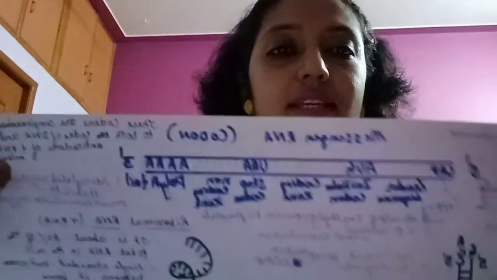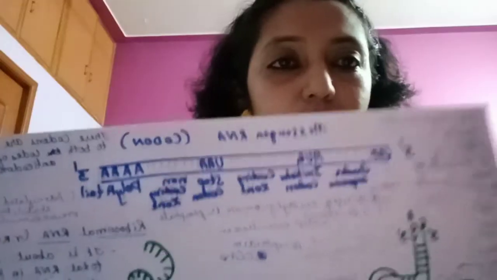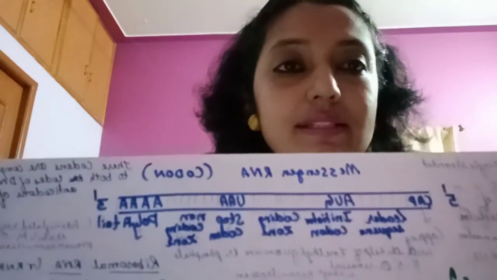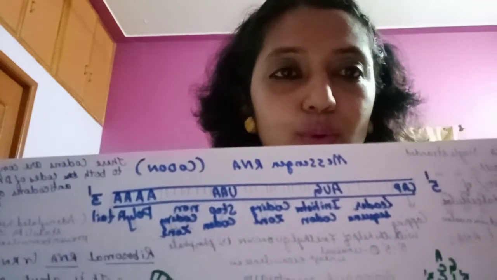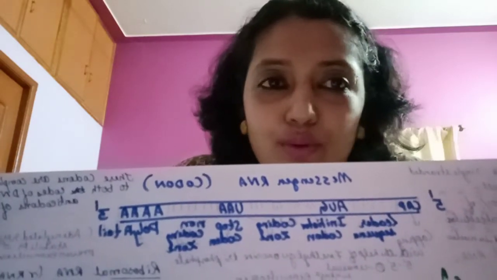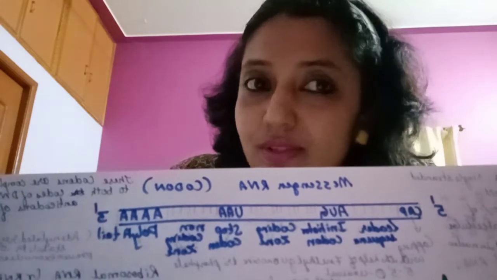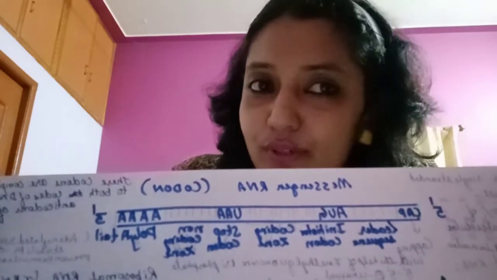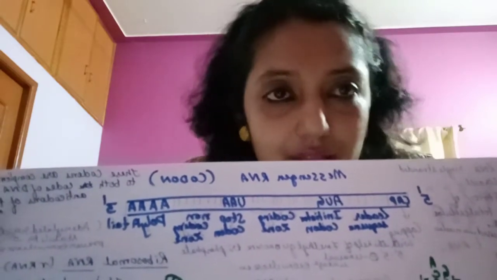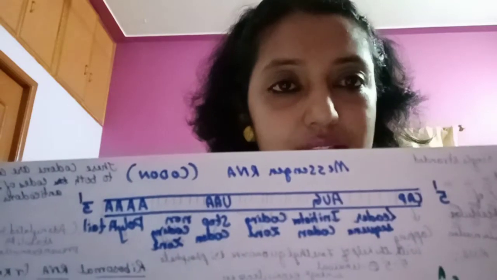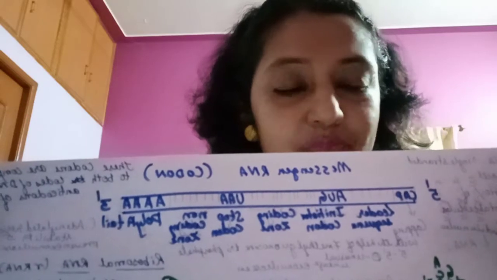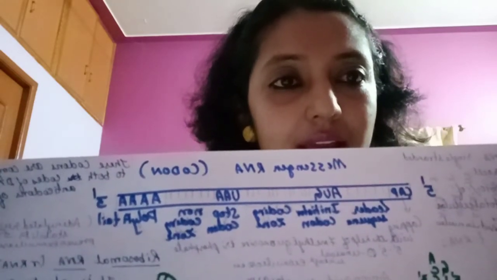Are you able to see the first molecule here? This is the messenger RNA, that is the mRNA molecule. Each of these RNAs plays a very important role. Each has its own significance in the formation of a protein molecule. So let us understand each of the RNA molecules. First one is the messenger RNA. What is this messenger RNA?